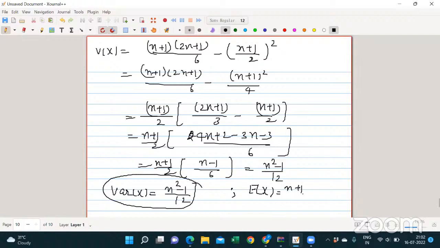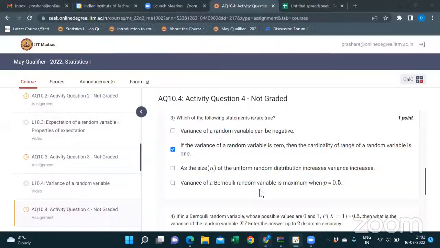For this particular example, you can also memorize the expectation formula and the variance formula. Your variance is (n square minus 1) divided by 12. So as you increase your n, your variance will be increasing, right? Now it's clear. Third option.